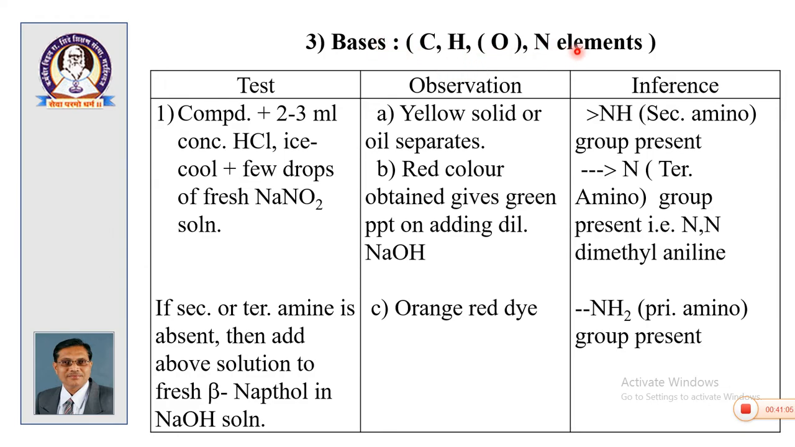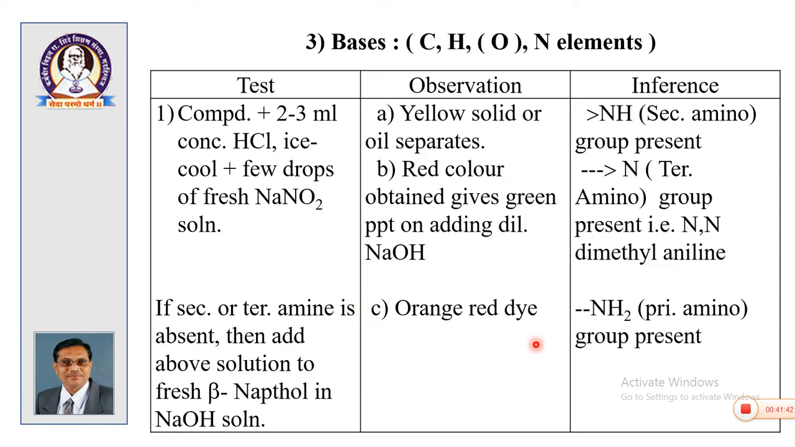So, basic compounds have CHON elements. We begin with this test: compound plus 2 to 3 ml concentrated HCl, ice cool, few drops of NaNO2. This is the test of diazotization. If a yellow solid or oil separates, a secondary amine group is present. If a red color is obtained and gives a green precipitate on adding dilute NaOH, a tertiary amino group is present. If these two observations are not there, add the above solution to freshly prepared beta naphthol in NaOH, and we get an orange red dye.